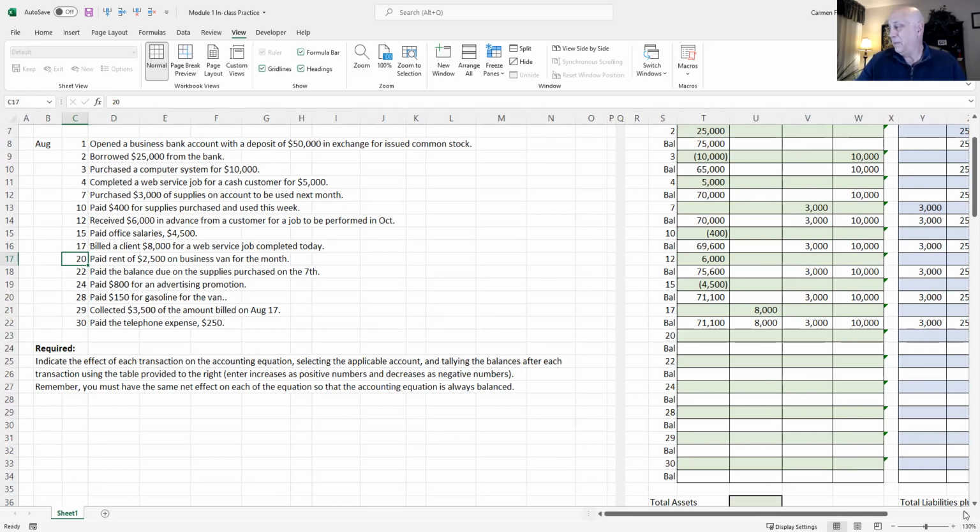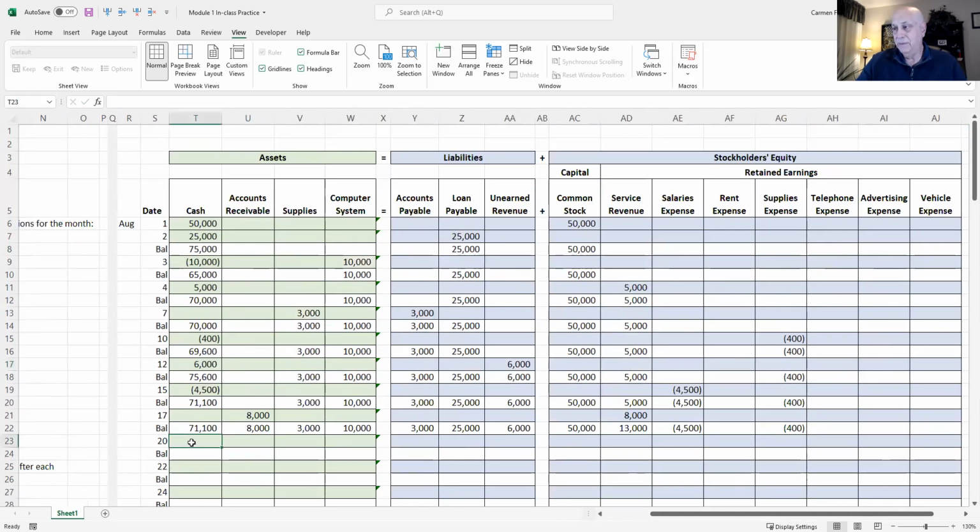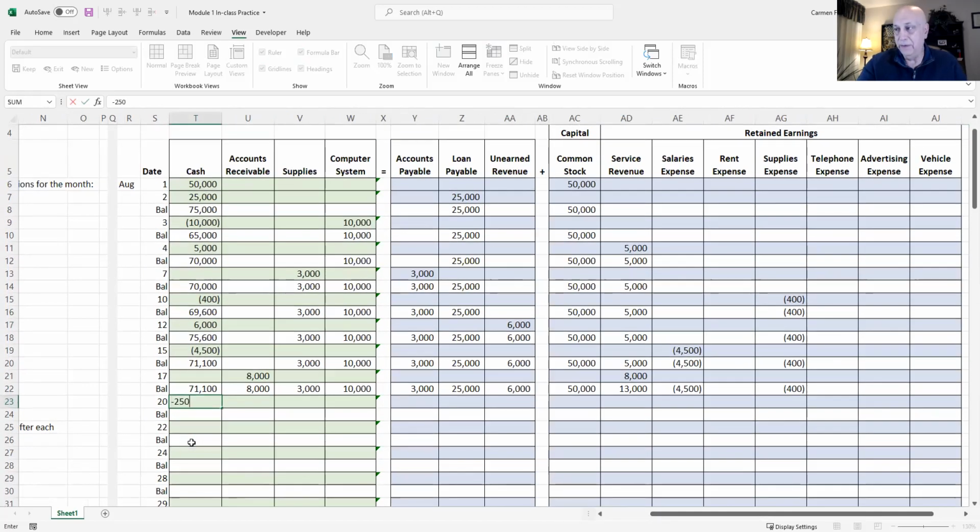So let's go over here to this table. We've got cash going down by $2,500. And at the same time, we have an account here called rent expense, $2,500. Again, some might say, why don't we put in vehicle expense? You could, but we'll put it in rent expense, because it's rent. It is what it is.